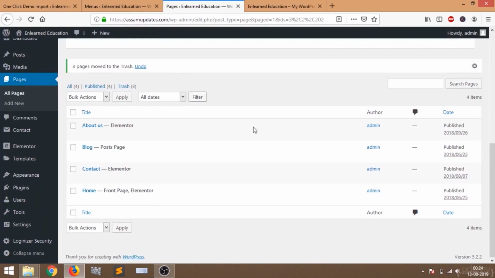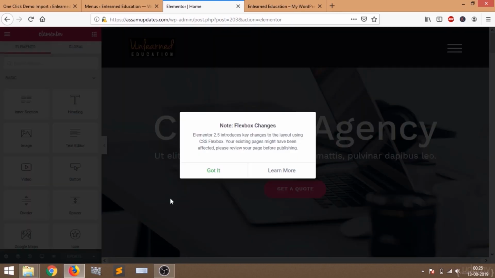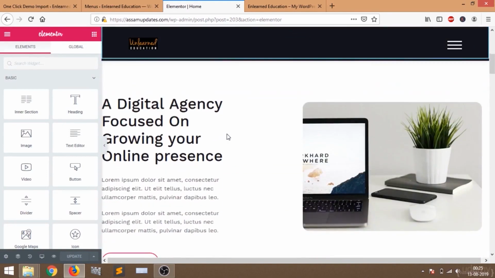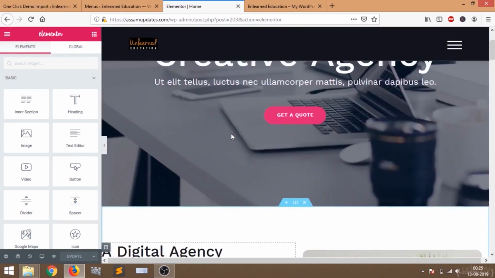just go to your pages, and then go to home. Here you can see home. Then just click on edit with Elementor. You will see a page like this. There is a pop-up here, just click got it. Now with this Elementor page builder you can edit each and every section the way you want.